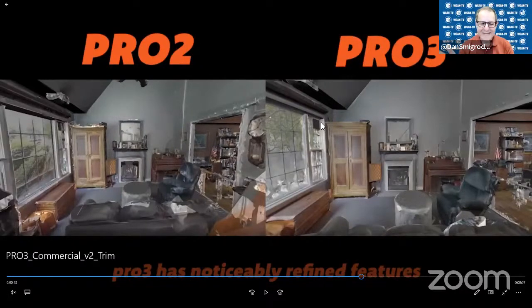Okay, that's probably enough on the Pro 2, Pro 3. For the purpose of doing RSET, it doesn't matter whether you're doing a Pro 2 or a Pro 3. But if you're deciding which camera to get, the Pro 3 is primarily for outside, primarily for height, primarily for large spaces.